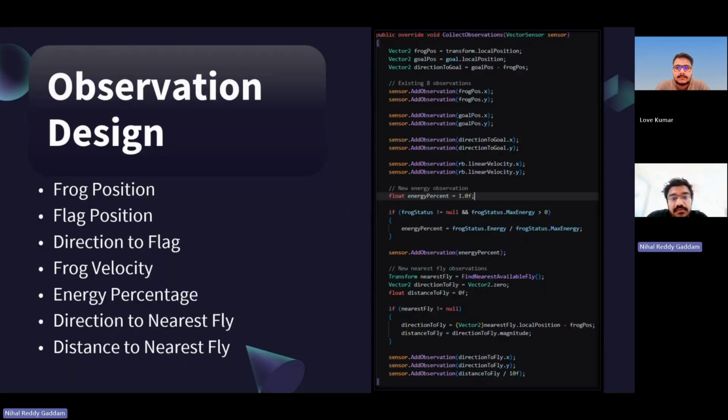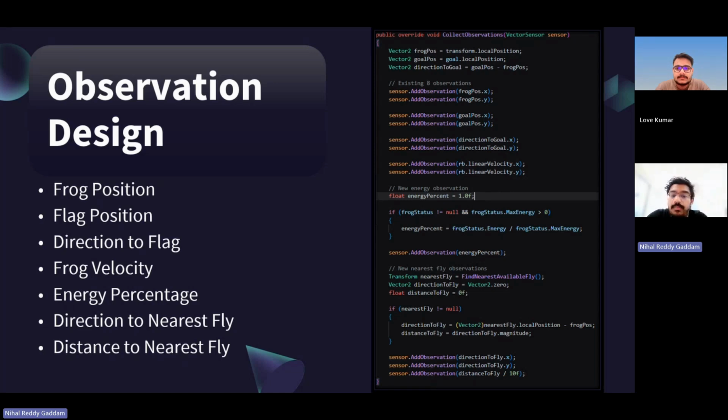The observation design was one of the most important parts of our ML implementation. Observations are the information the agent receives from the environment. If the agent does not observe the right information, it cannot learn the behavior we expect it to do. In the earlier versions, the observations were focused on simple navigation. The frog observed its own position, the flag position, the direction to the flag, and its velocity. This was enough for the basic V1 model because the task was only to move forward towards the flag.